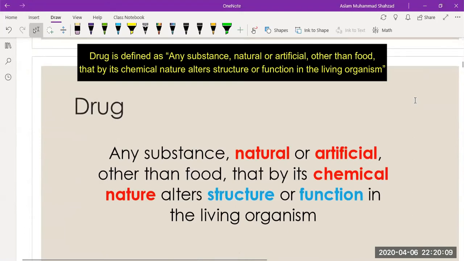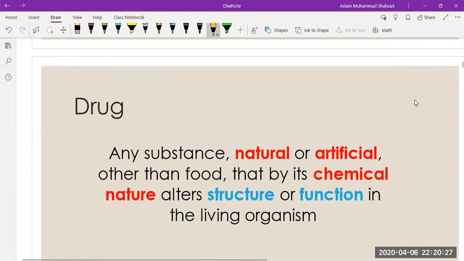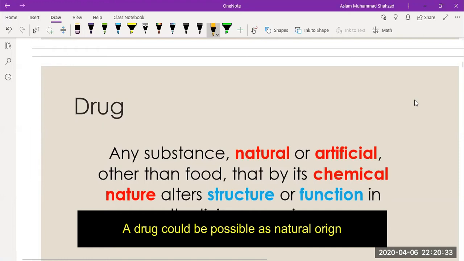Drug is defined as any substance, natural or artificial, other than food, that by its chemical nature alters the structure or functions in a living organism. So we are going to focus on the drug. It could be of natural origin, or it could be artificial.